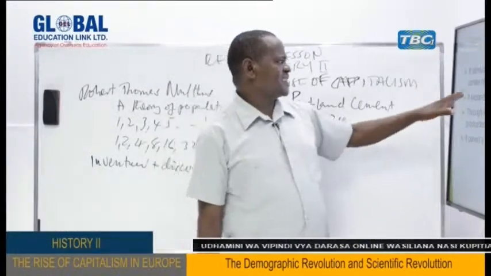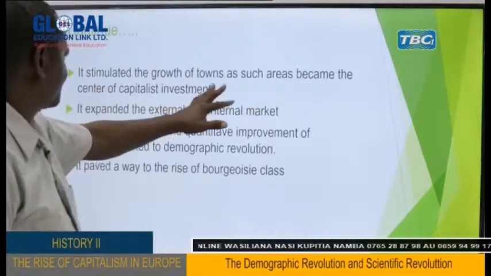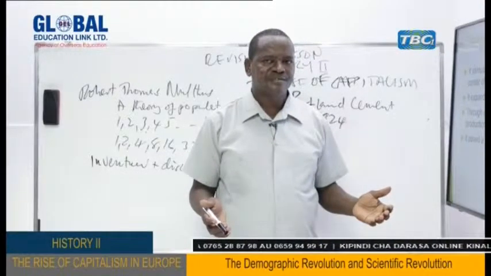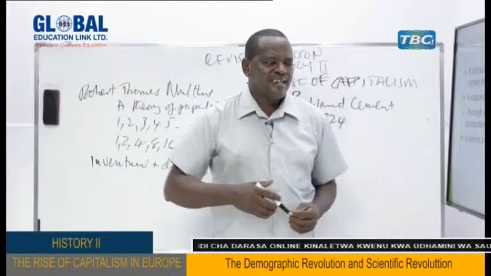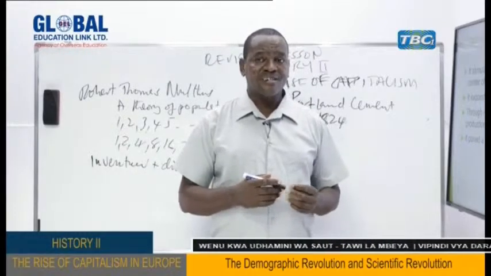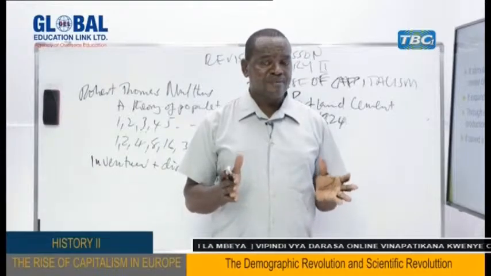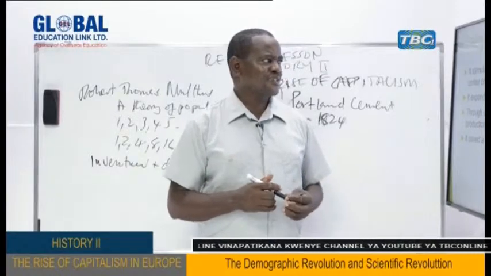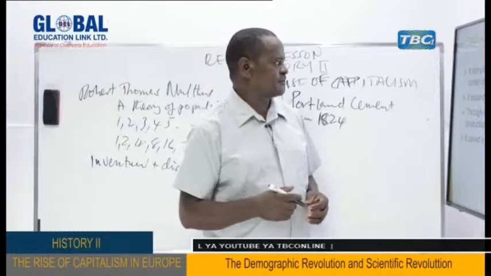My dear students, another thing is it stimulated the growth of towns; such areas became centers for capitalist investment. Why? As we have said earlier, the development of science and technology contributed to industrialization. Some people went there and started to establish their own workshops, and a place which used to have just a small number of people started to grow and become a very big center, and so attracted a lot of capitalists who came to invest in that area.